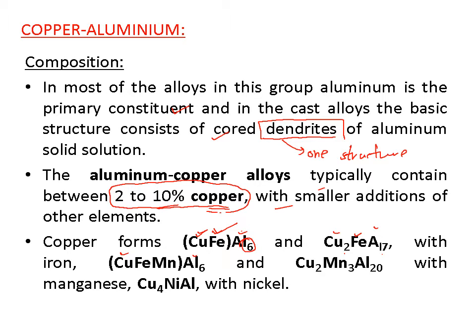This is aluminum, sorry, this is aluminum Al. Here one copper atom and 6 aluminum atoms, but one ferrous atom and manganese atom. Another is copper manganese aluminum with manganese. These are different types of composition in copper aluminum alloys.